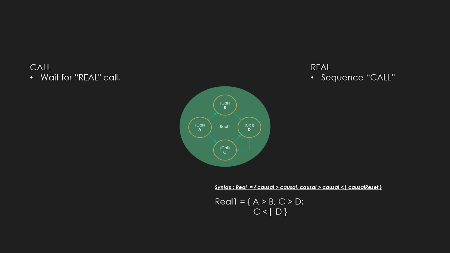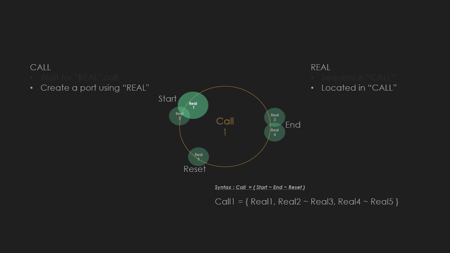First, the calling behavior is placed inside the actual behavior. It can be said that the actual action calls the calling action sequentially. Second, the calling behavior constitutes the input-output with the actual behavior. The actual behavior is the same as being positioned as the start, reset, and end values of the calling behavior.